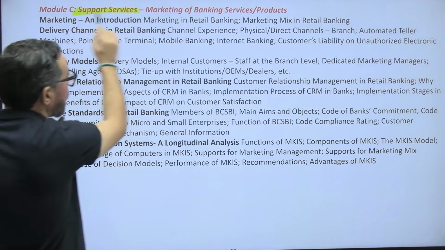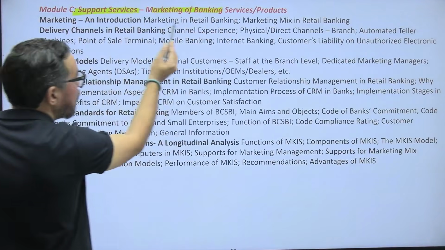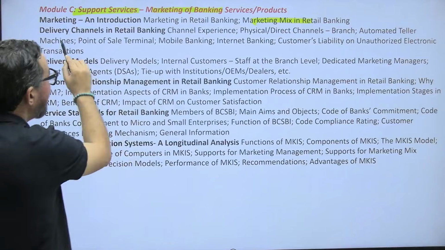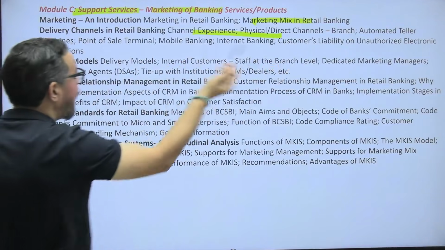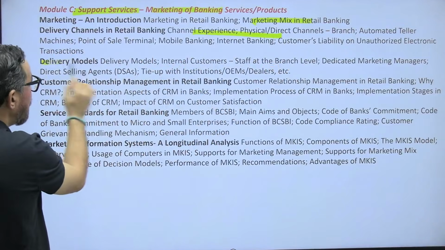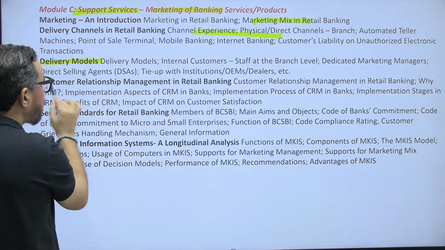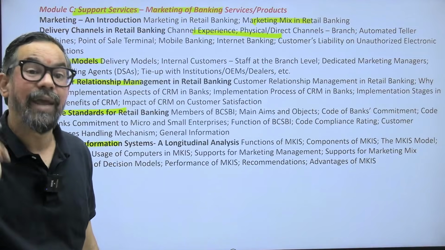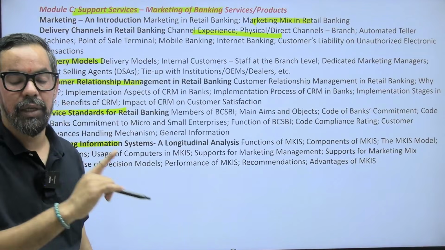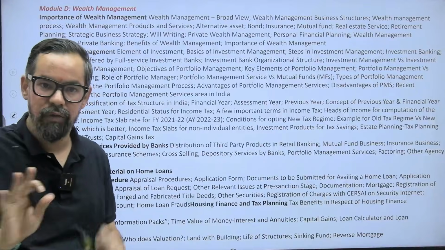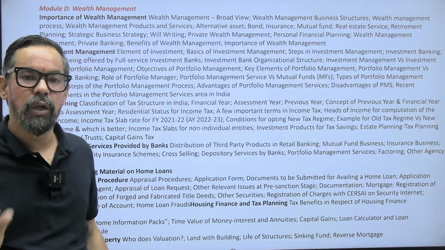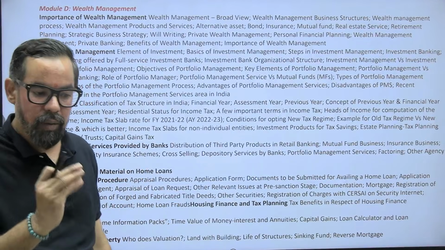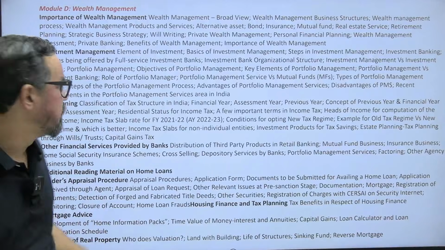Marketing services, support services, marketing, introduction of marketing, like the marketing mix, every time you will see a question on it. Delivery channels, again physical, direct and the other, branch layout and others. Delivery model, very important again. So this is something in module C and module D you have to go in detail. Module A, C, D. Module B, if you have done with the PPB, just skip that particular one as of now. Just try to prepare that one with the help of MCQs and all.